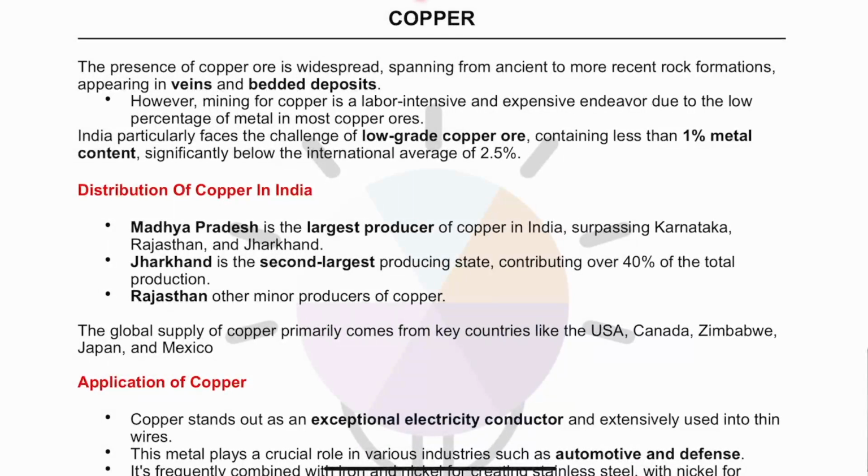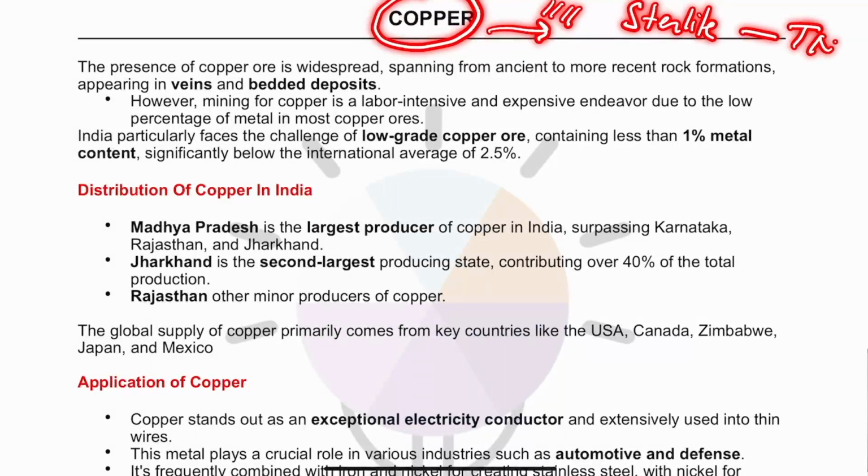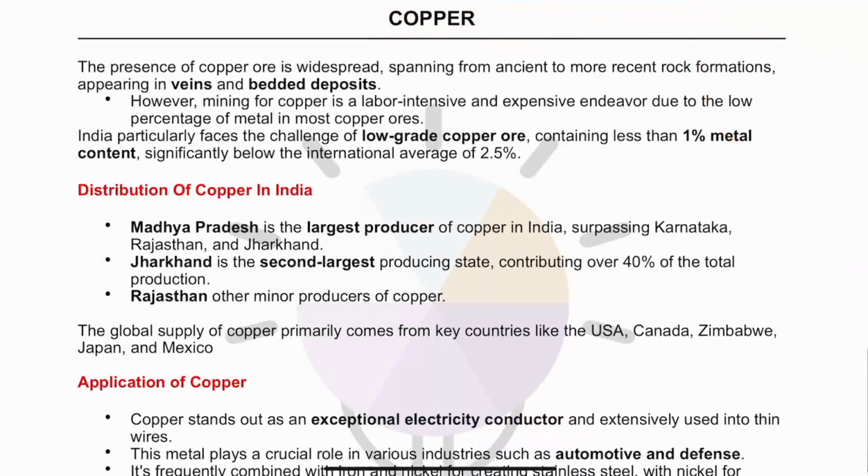Then moving on, next is copper. Now, copper happens to be one important mineral as far as the electric industry is concerned. Copper was in the news because, guys, the Sterlite copper plant in Tamil Nadu got closed a few years back because of the protests that were happening. Sterlite happens to be one very important copper smelter in India, but it got shut down because of protests by the people.